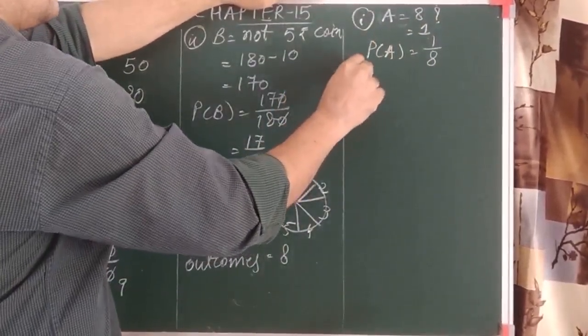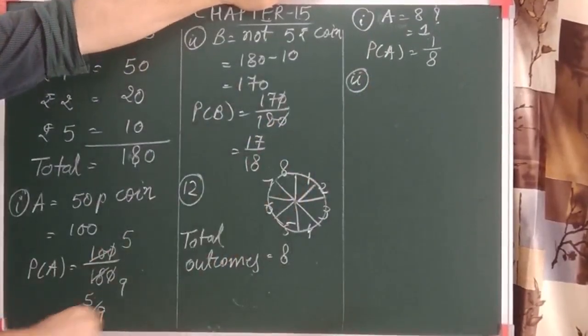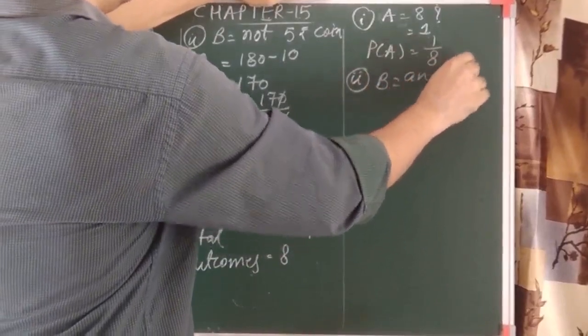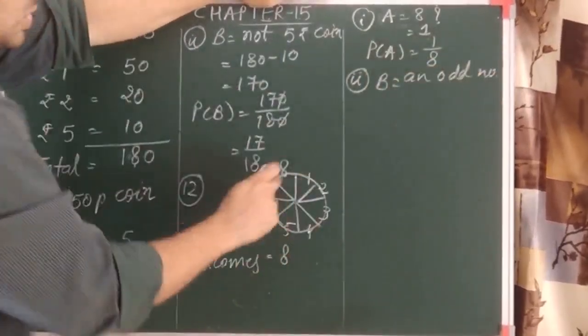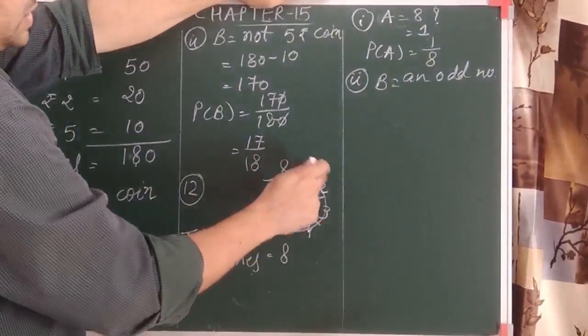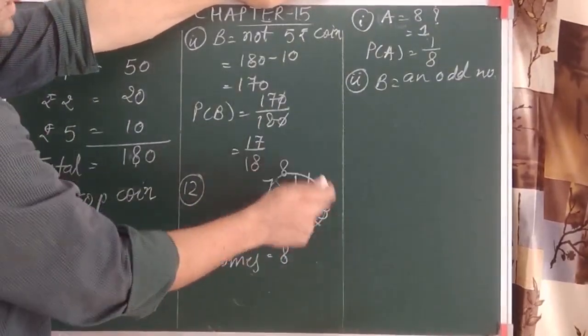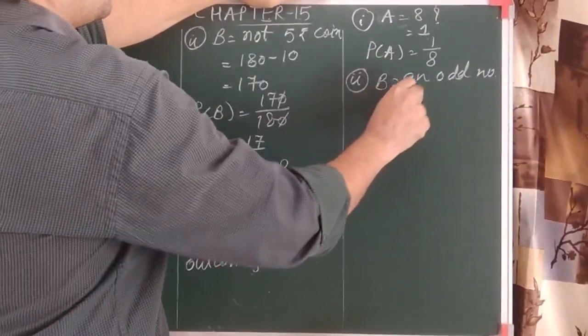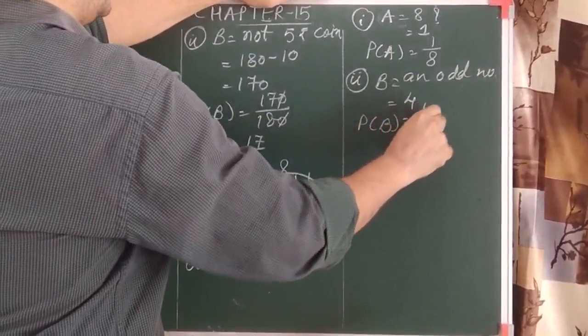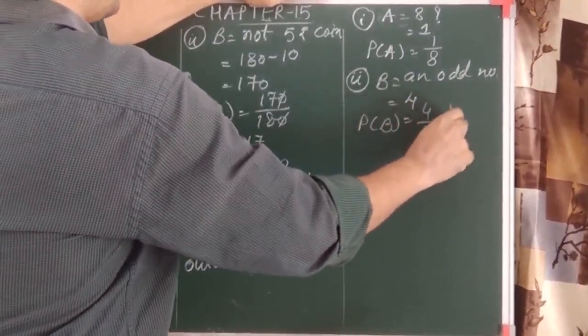Let's go for the second question: an odd number. Look here, from 1 to 8, which are the odd numbers? Sorry, 1, 3, 5 and 7. 1, 2, 3 and 4. There are 4 odd numbers. So the probability of this event is 4 upon 8. So it is 1 by 2.